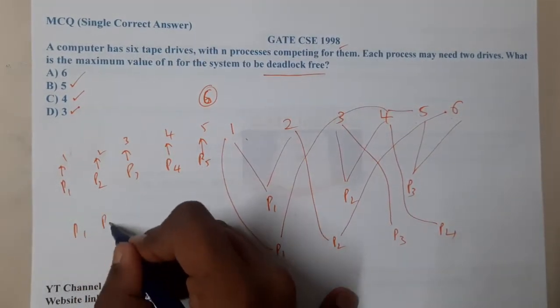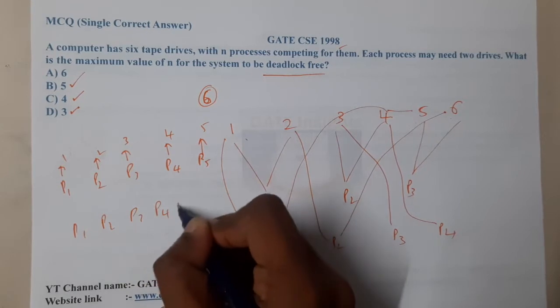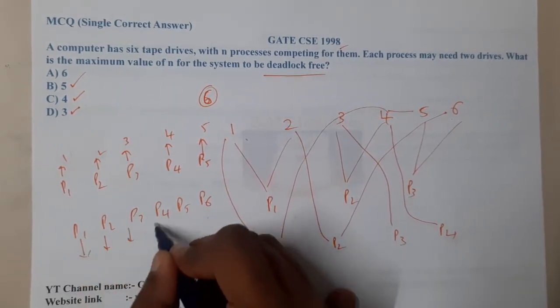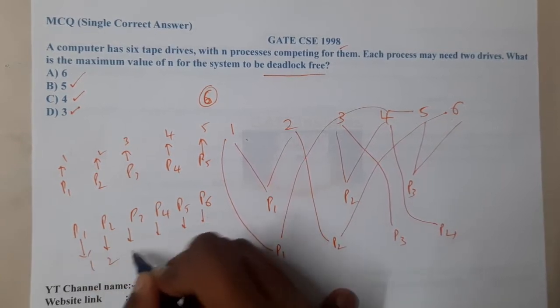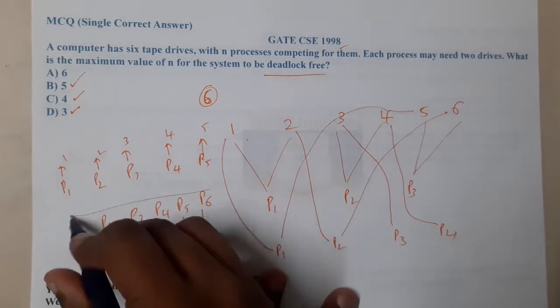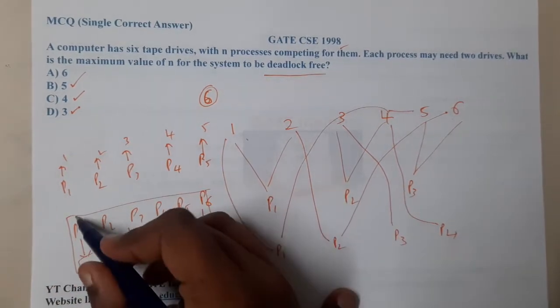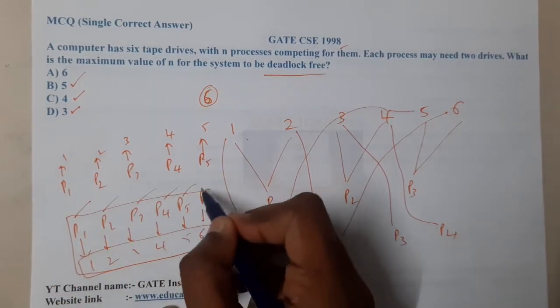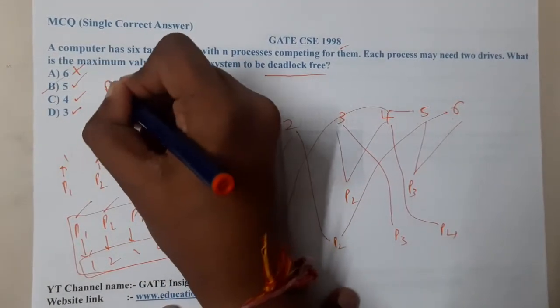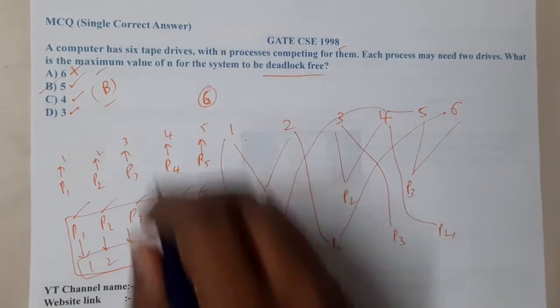When it comes to 6, P1 through P6, each and every one will take one drive: 1, 2, 3, 4, 5, 6. So all our resources are used up and none of them can execute any further. This process cannot get the next one, and in the same way, no one can get it. So 6 is not possible. Which is the maximum here? B is the maximum which is deadlock free, right?